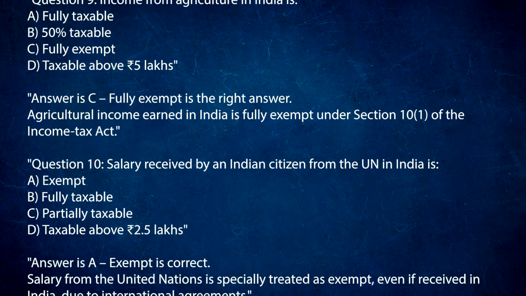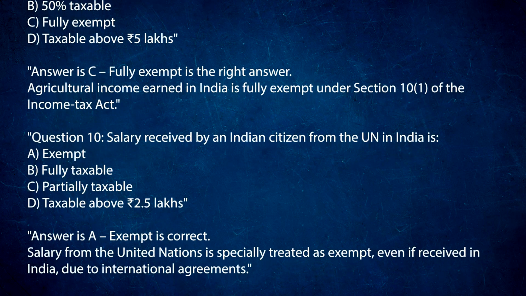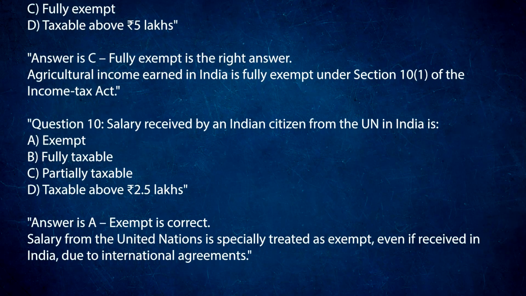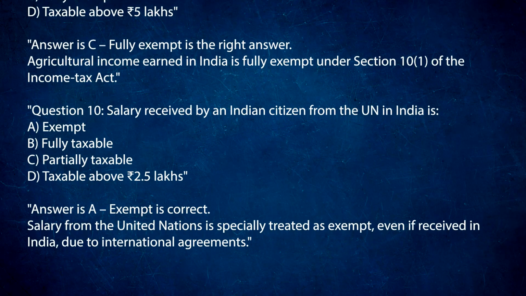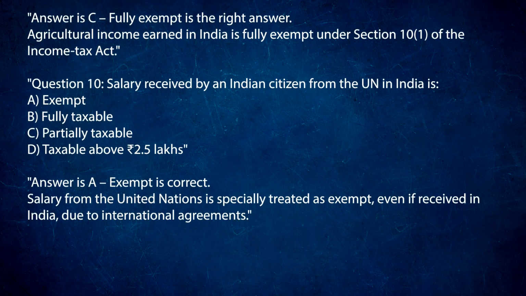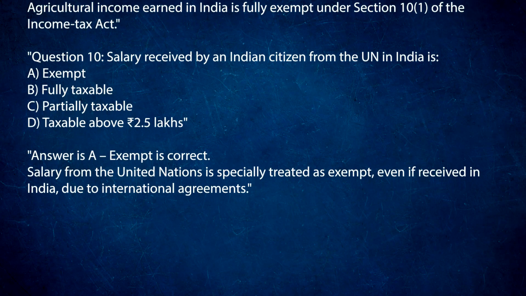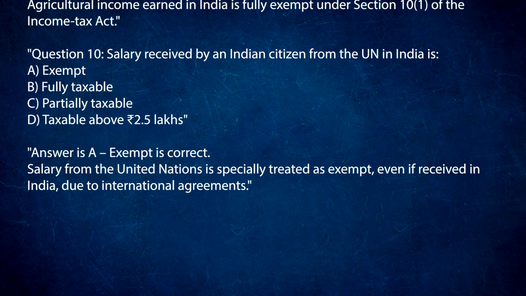Question 10. Salary received by an Indian citizen from the UN in India is: A. Exempt. B. Fully taxable. C. Partially taxable. D. Taxable above 2.5 lakhs rupees. Answer is A. Exempt is correct. Salary from the United Nations is specially treated as exempt, even if received in India, due to international agreements.